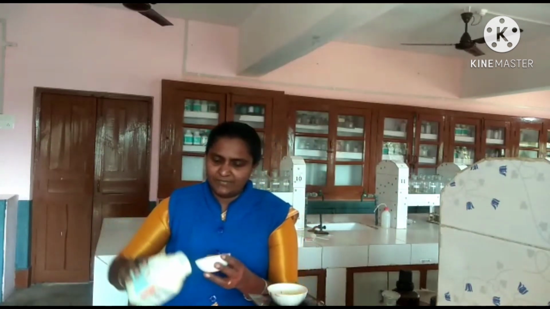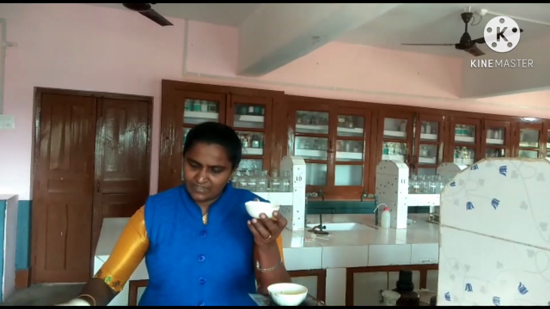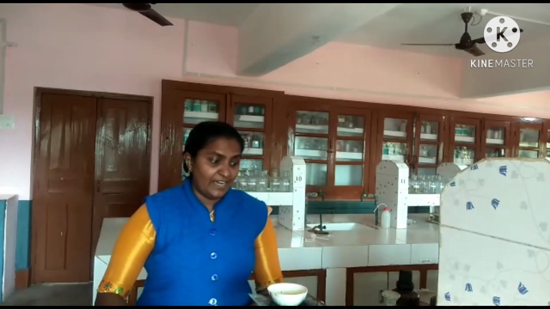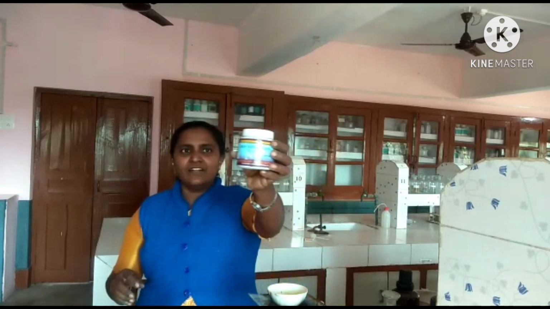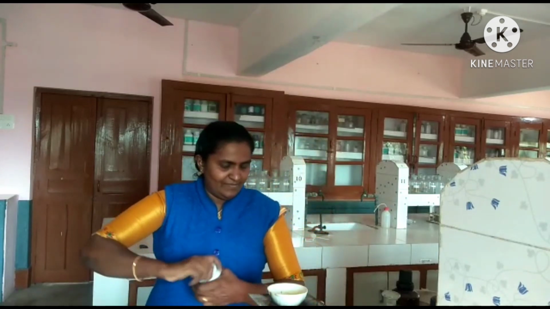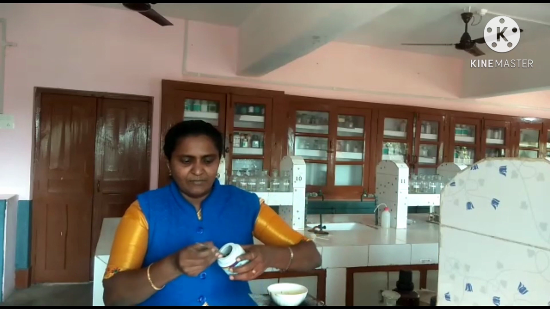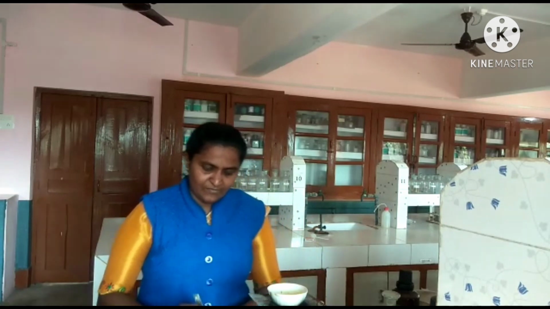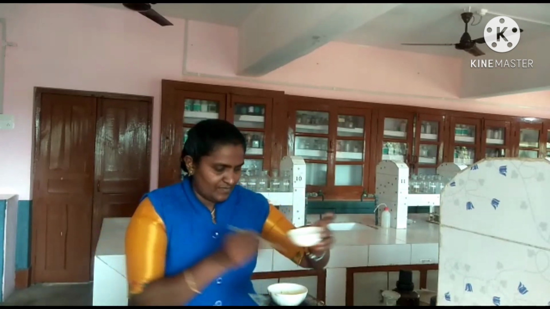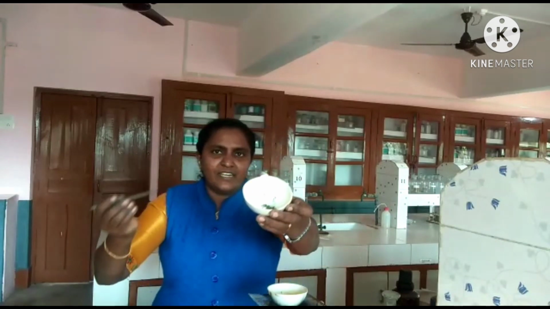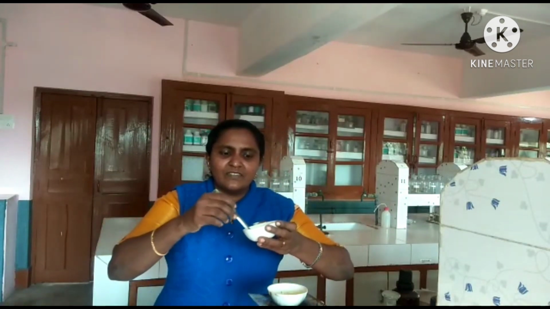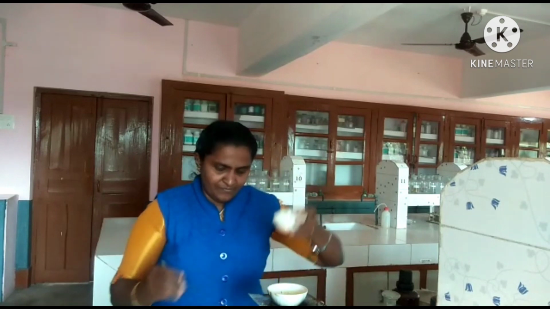I am going to take some sulfur in a china dish. This is sulfur. To this I am going to add iron filings. This is iron filings, which is dark in color. I am mixing some iron filings to the sulfur. Okay, it is a mixture of iron filings and sulfur. Mixture of iron and sulfur.